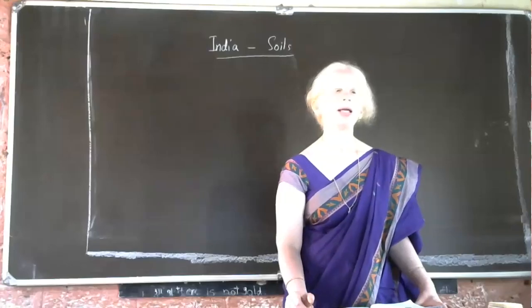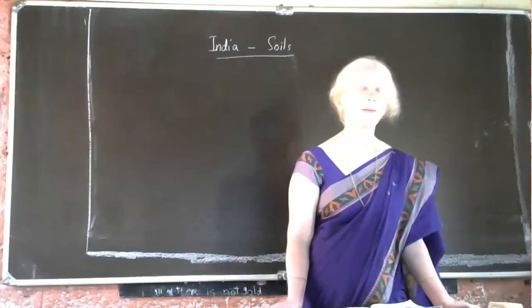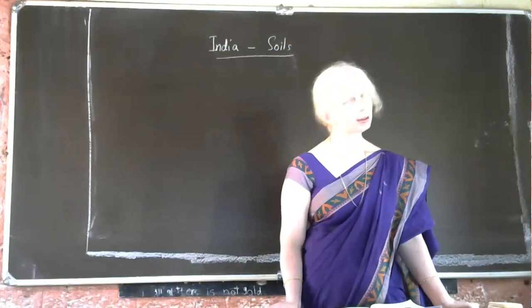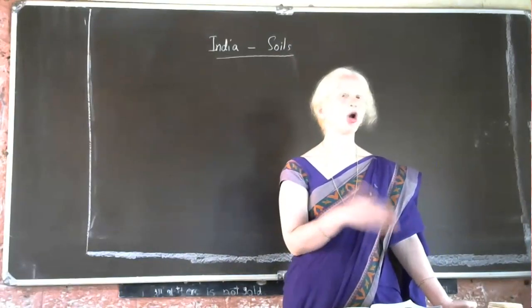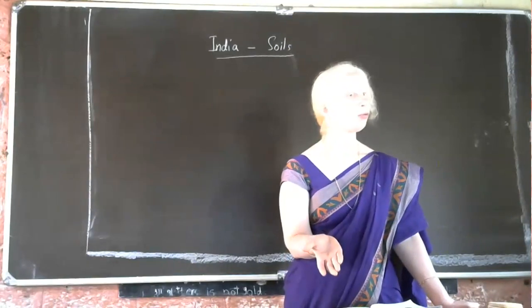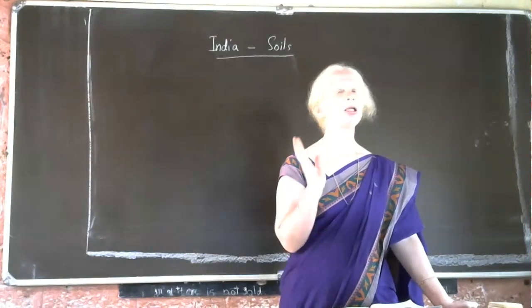By the weathering of granite or gneiss. What is that type of rock called? Crystalline rocks. Exactly. So black soil is formed by the weathering of basalt rock. Red soil is formed by the weathering of crystalline rock.